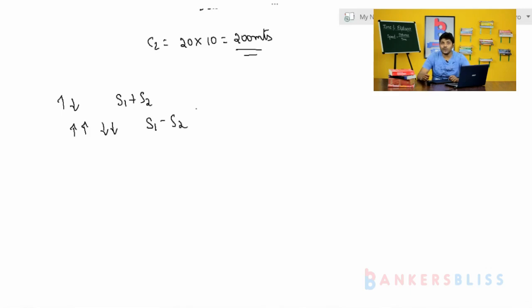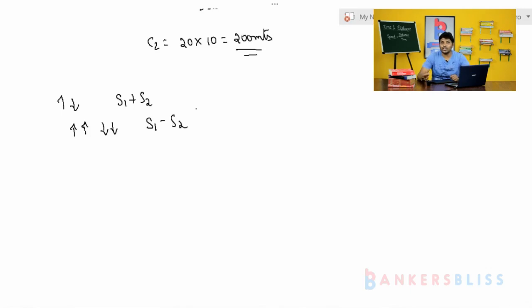Next, how about the speed and time? What is the ratio of speed and time? How do they relate? Inversely proportional to each other. So that concept we have discussed. After that, we have discussed unit conversion, kilometer per hour into meter per second. So what we have to do? Kilometer per hour into meter per second, multiply by 5 by 18, and from meter per second to kilometer per hour, multiply by 18 by 5. Why we have to do that, already we have discussed in detail.